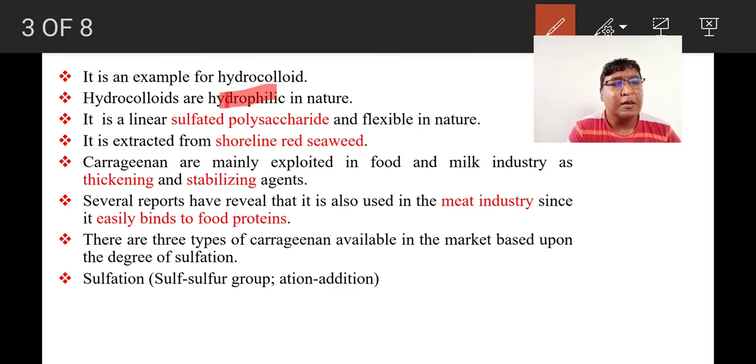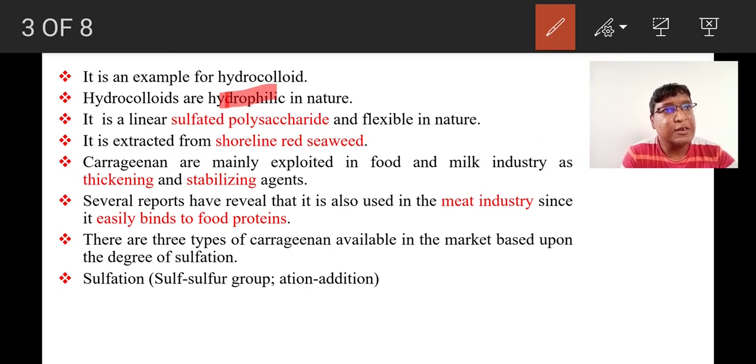Well, carrageenan is linear in nature. It is linear and they are sulfated polysaccharides. They are flexible. What is a sulfated polysaccharide? Another new term for you: sulfated polysaccharides are polysaccharides with sulfur groups. It is extracted from shoreline red seaweed.